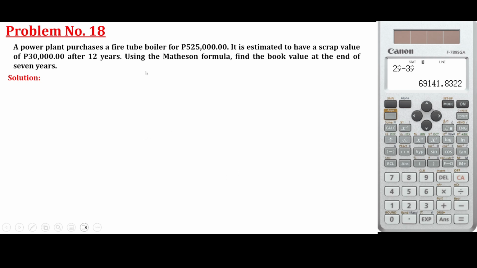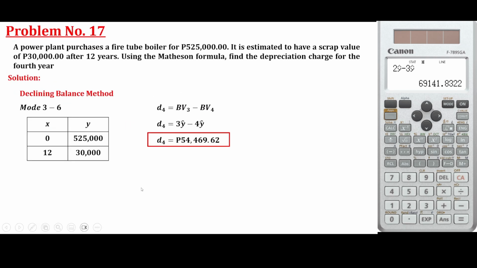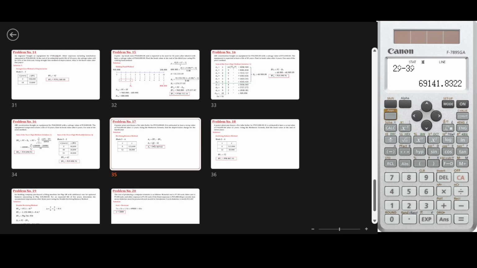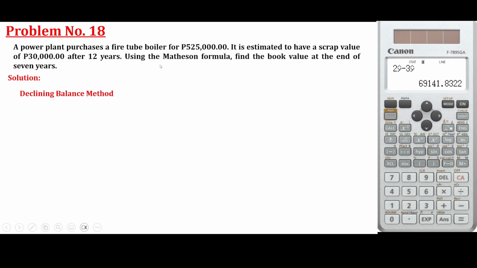And we also have the same question pala, no? Same method, Matheson formula or the double declining. You purchase, is it same given? Okay, same given. You purchase boiler for 525 and after 12 years, the salvage value is 30,000.